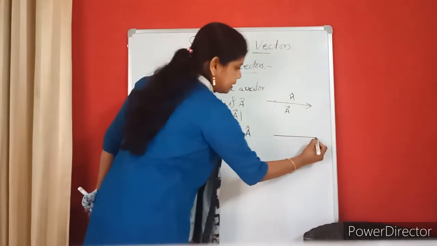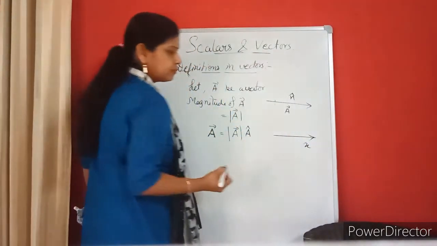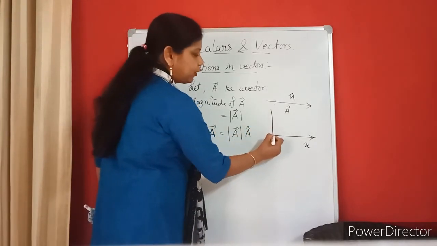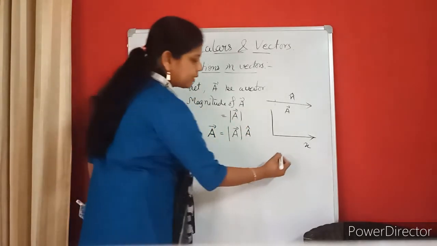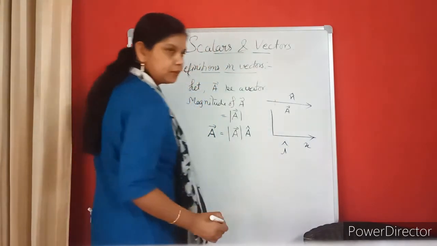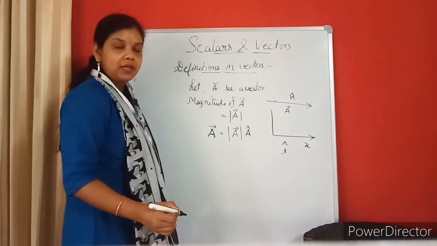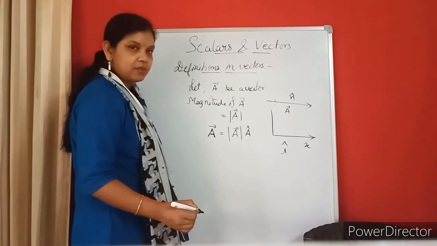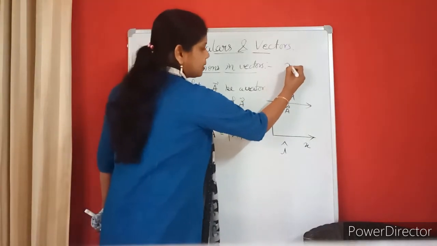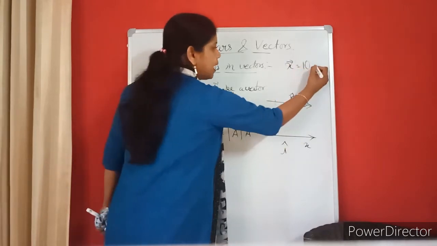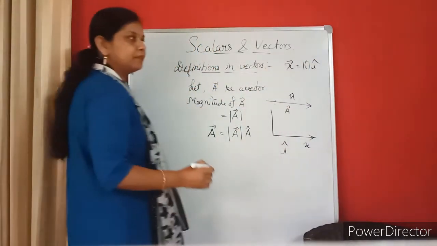Suppose I say this is the x-axis. Along the x-axis, if I talk about the unit vector, I consider I cap. Suppose I have taken 10 centimeter along the x-axis. How will I represent it? 10 centimeter x vector will be what? I have taken 10 centimeter along which axis? The x-axis. So I will write it like this.